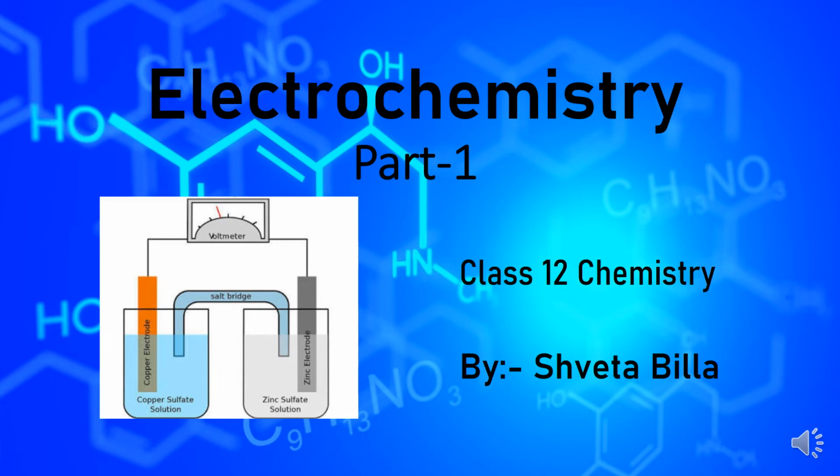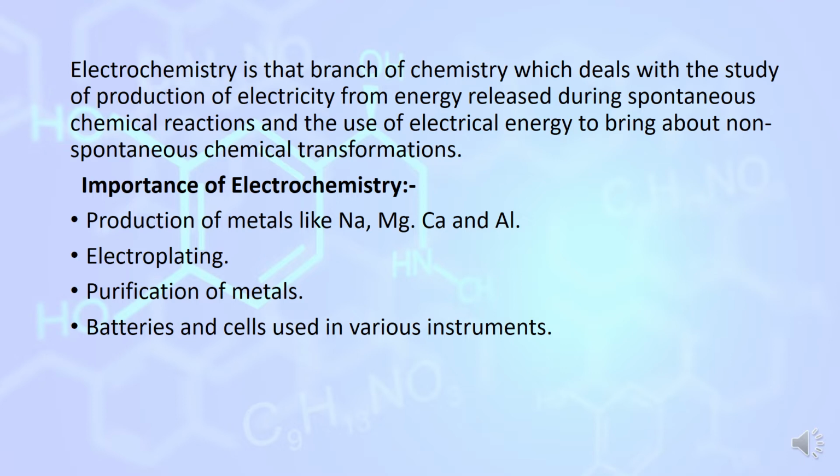Let us start lesson number 3, class 12th, electrochemistry. Electrochemistry is that branch of chemistry which deals with the study of production of electricity from energy released during the spontaneous chemical reaction and the use of electrical energy to bring about non-spontaneous chemical transformation. You can say electrical energy can be converted into chemical energy and chemical energy can be converted into electrical energy.